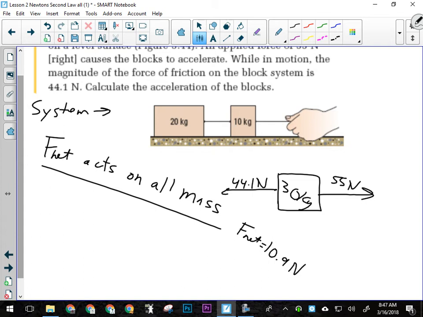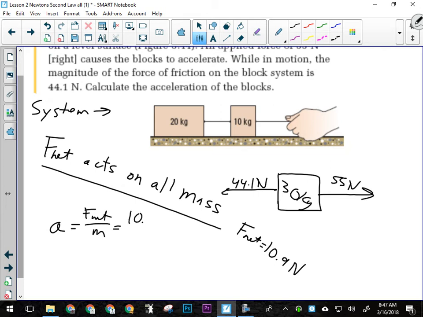30 kilograms. Now, the way they worded this question, that's a little bit more obvious. The way I would word it, because I'm a jerk, is I would say, what's the acceleration of the 10 kilogram block? Because then a lot of people would throw in 10 instead of 30, forgetting that this is a system and all of the system has to accelerate. As a result, they wouldn't get the right answer because they forgot that a system acts together. Everyone follow me there? More of your advanced questions would talk that way.